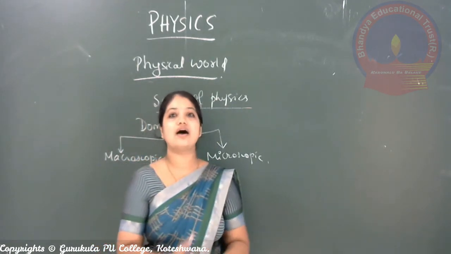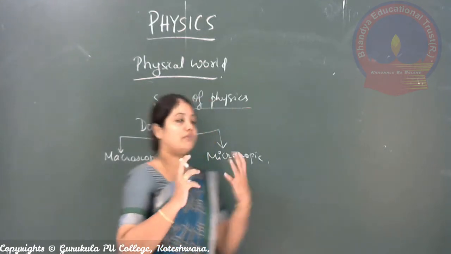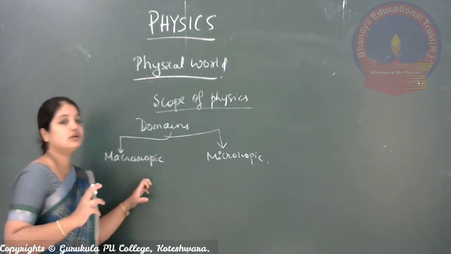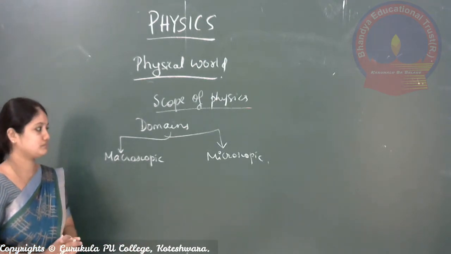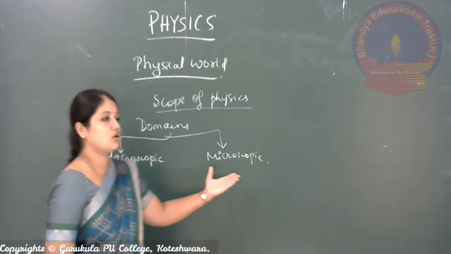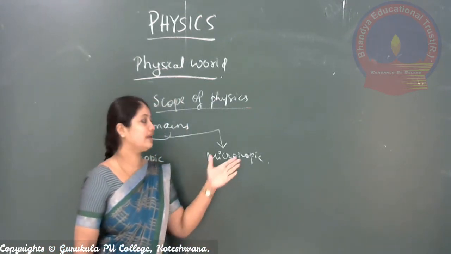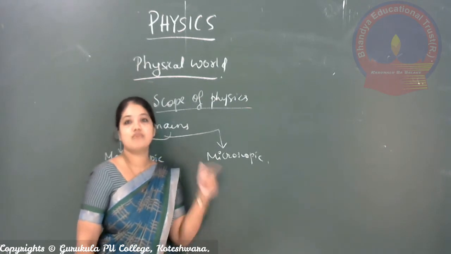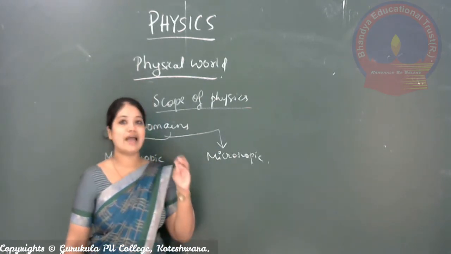All these are macroscopic parameters that we use to observe things. Microscopic is the level related to atomic, molecular and nuclear scales. You remember the atoms.